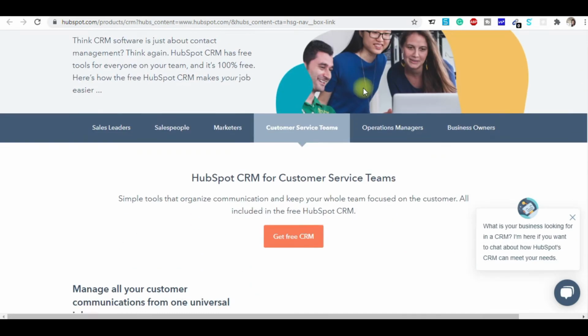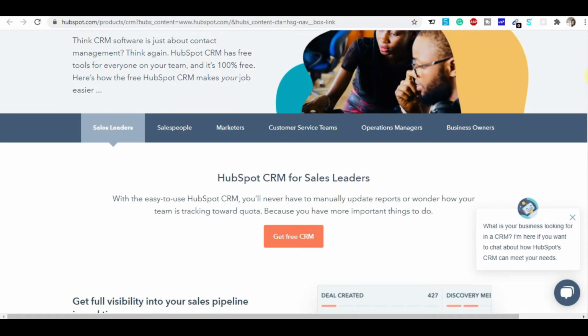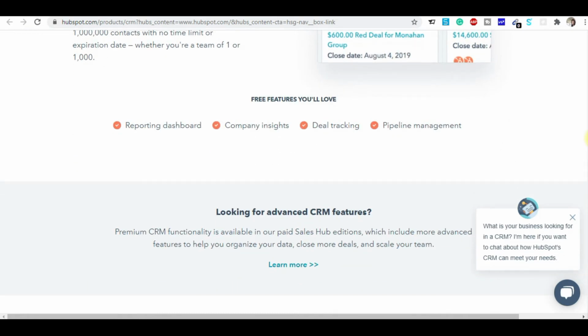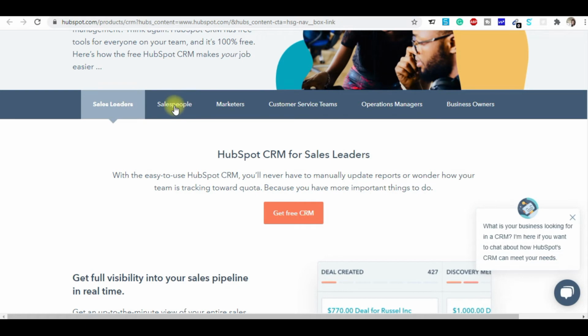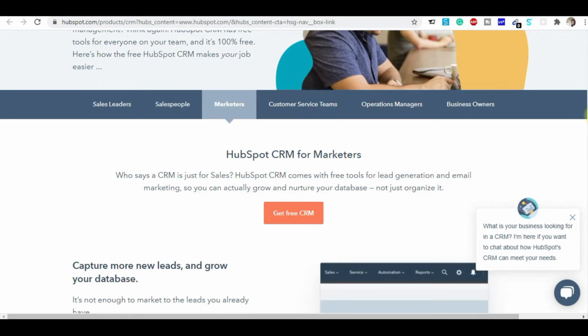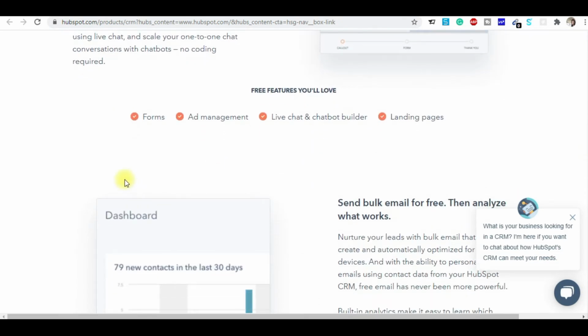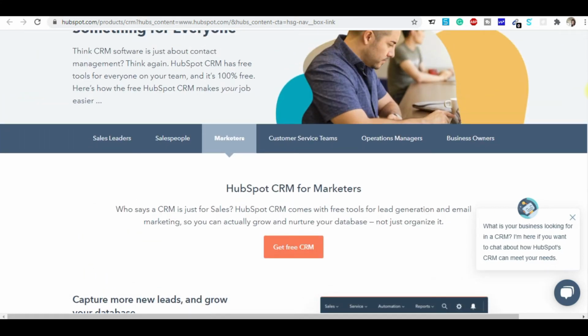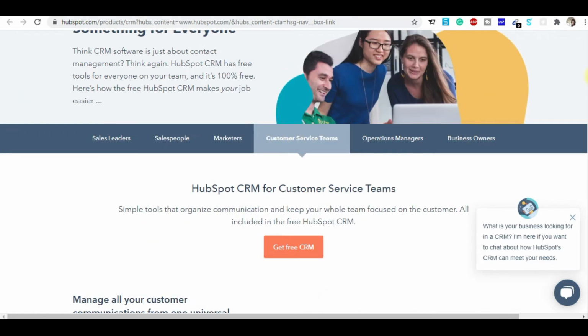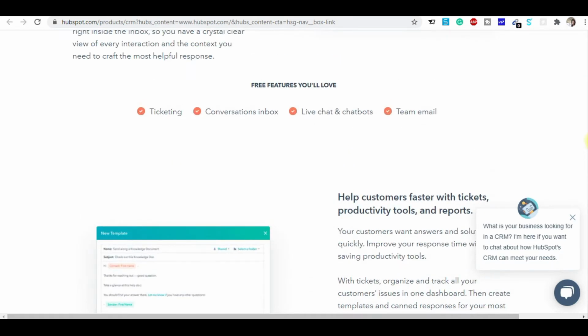So if you are into sales, what exactly will you get for free? You can get the reporting dashboard, company insights, deals, tickets, pipeline management, and all. If you're a salesperson or a marketer, you can get free forms, ad management, live chat, the chatbot builder, and landing pages. These are absolutely free. You can design them in HubSpot. If you're in the customer service team, you can get the free ticketing software here.